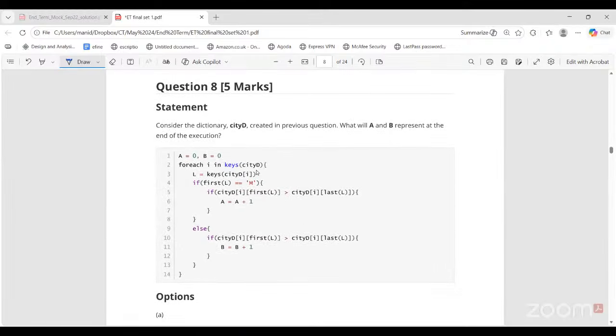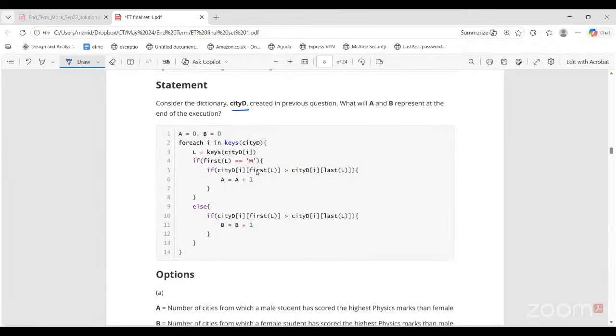So consider the dictionary CTD that we created in the previous question. What will A and B represent at the end of execution? So now on that same dictionary we created. Here A is set to 0, B is set to 0. For each I in keys of CTD. So keys of CTD first of all is what? It is a list of cities.